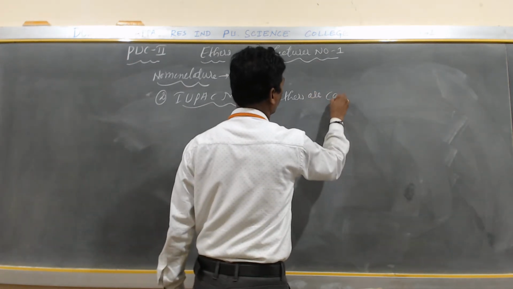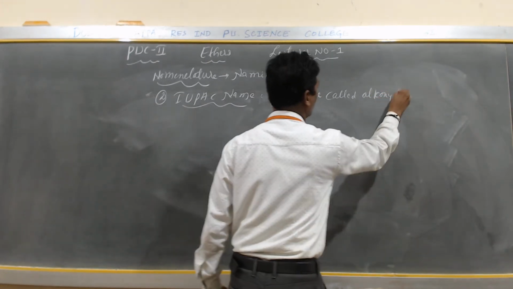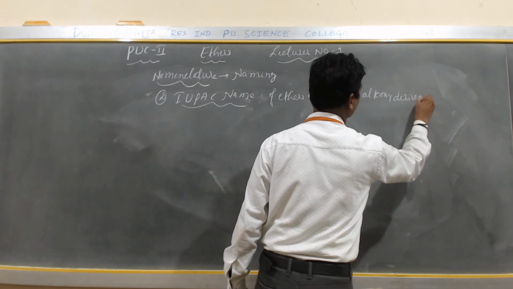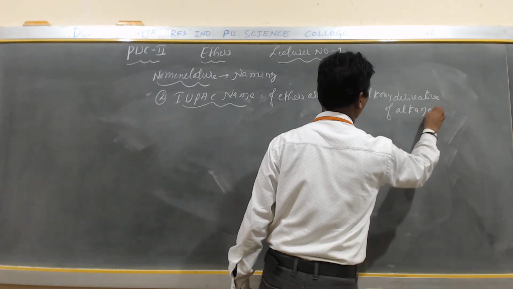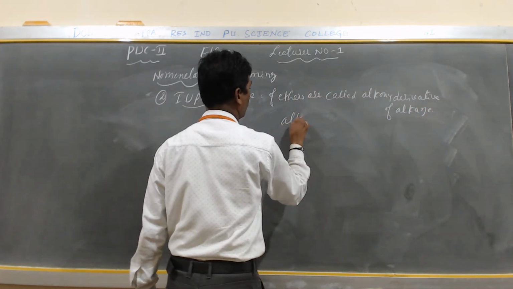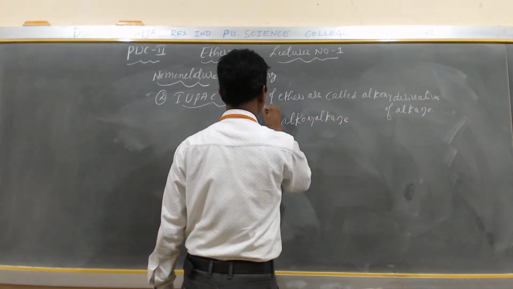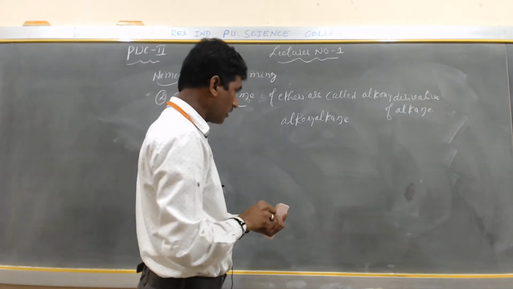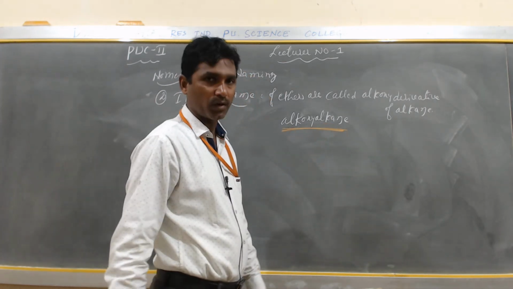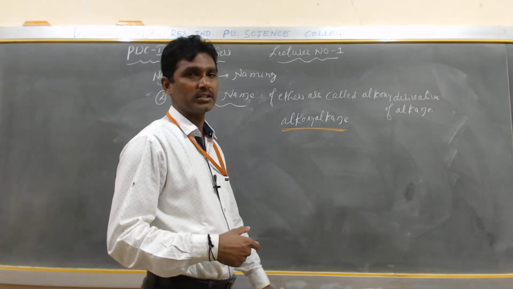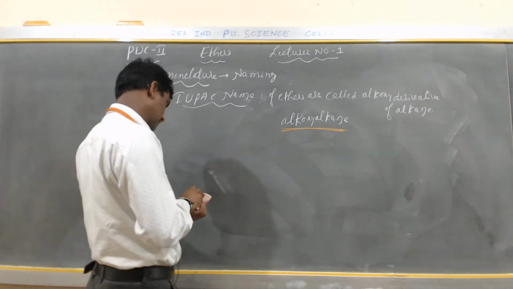So the IUPAC names of ethers are called alkoxy derivative of alkane, or it is also called alkoxy alkane. So the IUPAC name of ethers are called what? Alkoxy alkane. If ether contains the longest possible chain, how is it called? A parent chain.